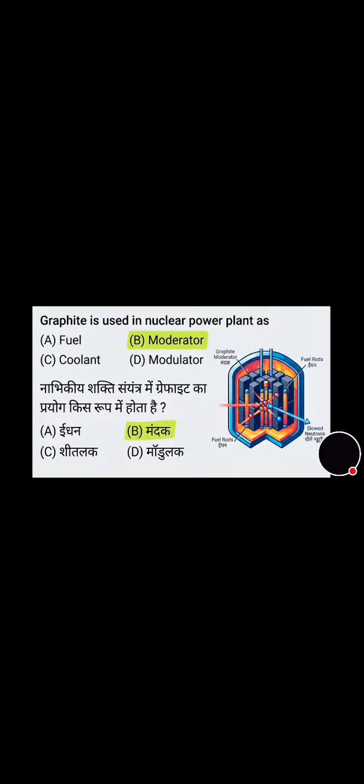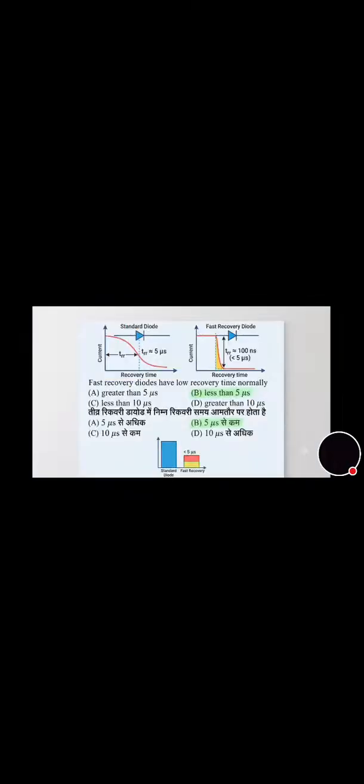Now we will move towards the next question. Which of the following quantities are the same in all parts of a series circuit? Voltage, power, current or resistance? Its correct answer is option C, that is current. Now we will move towards the next question. Fast recovery diodes normally have a low recovery time, that is how much? Its correct answer is option B, that is less than 5 microseconds.